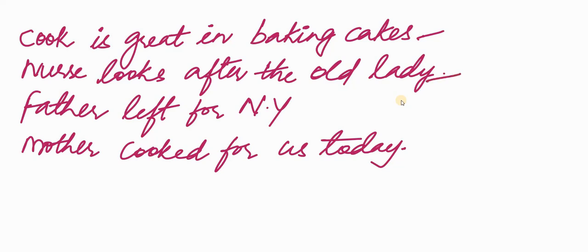Father left for New York. It is obvious that I'll not be talking about somebody else's father. I'm talking about my father. Father left for New York. Mother cooked for us today. Now it is obvious that I'm not talking about somebody else's mother. I'm talking about my mother. There is no need of using an article before the names of relations.